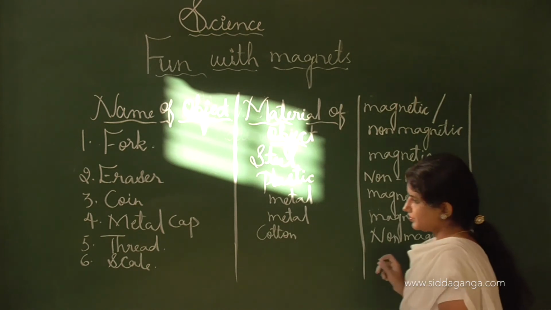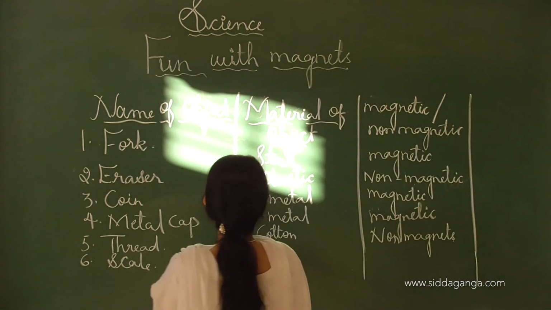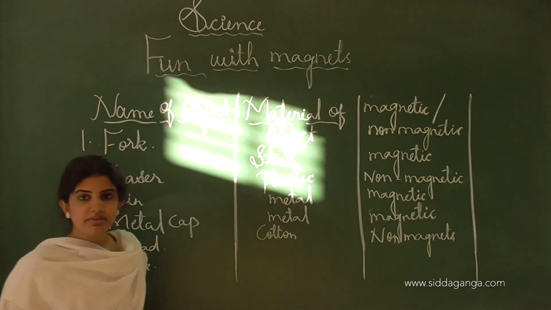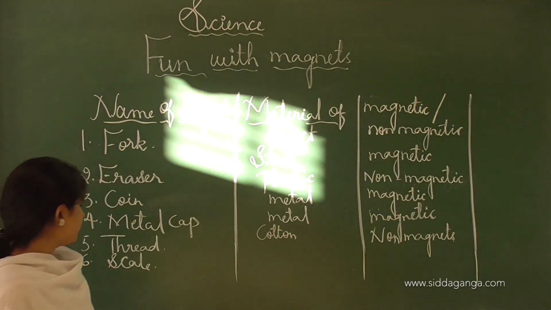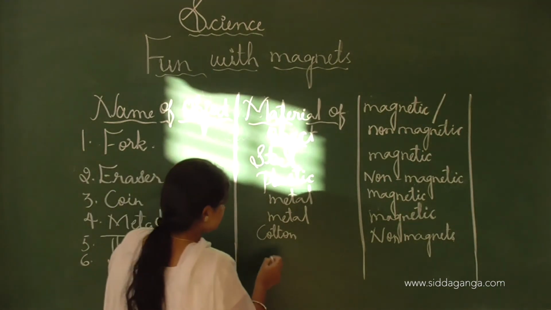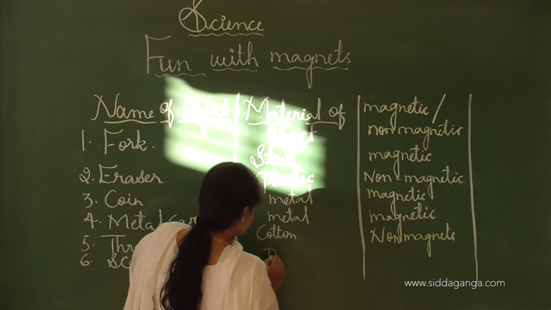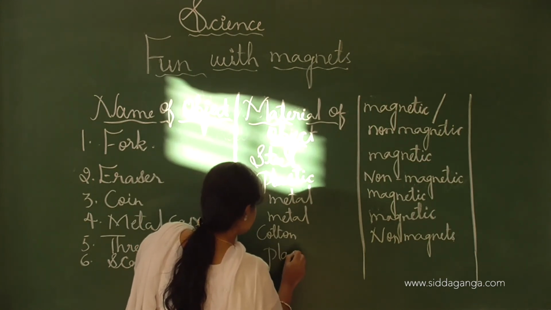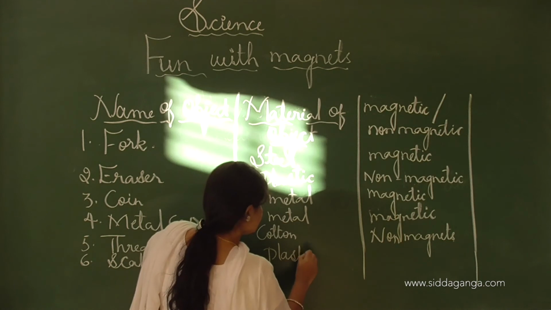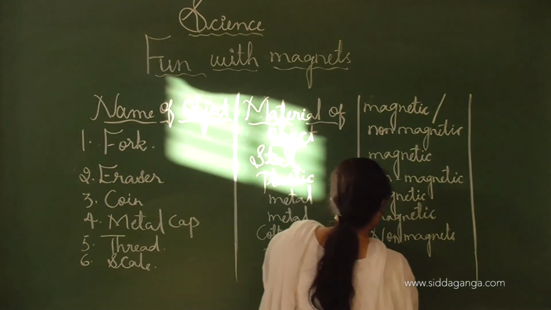Non-magnetic. Next one is the scale. See, a scale may be plastic or steel, and if the object is made up of plastic, then it is non-magnetic.